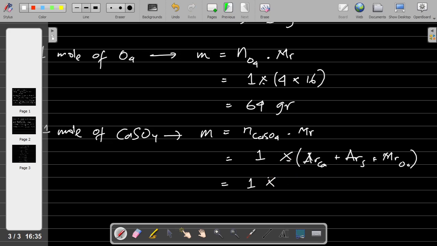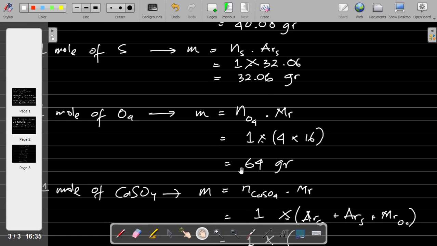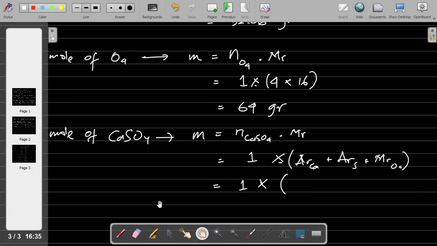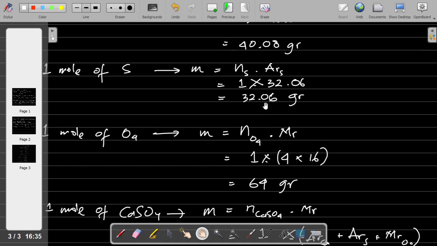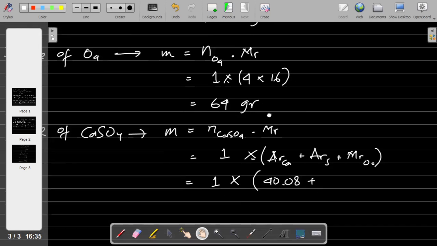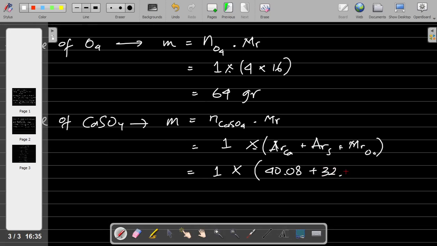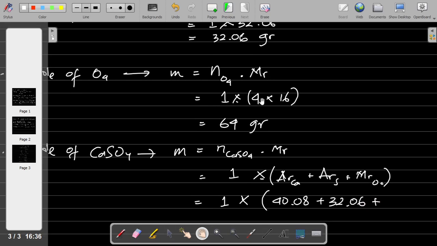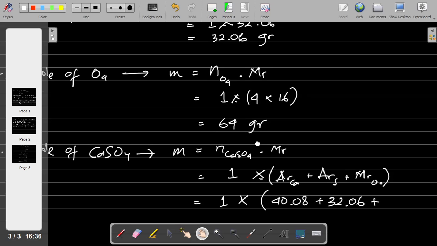So 1 times the Ar of Ca, which is 40.08, plus the Ar of sulfur, 32.06, plus the Mr of O4. The Mr of O4 is 4 times 16, which is 64.